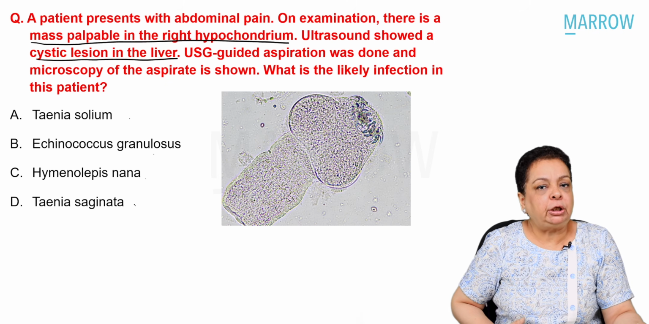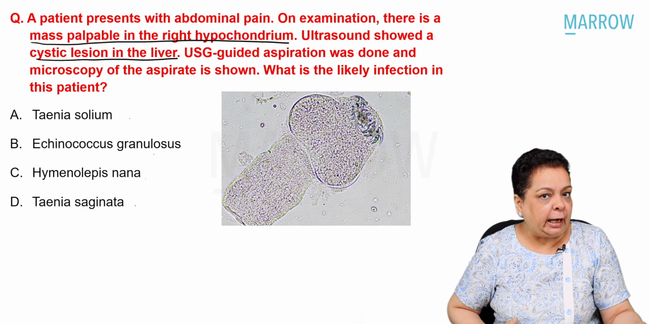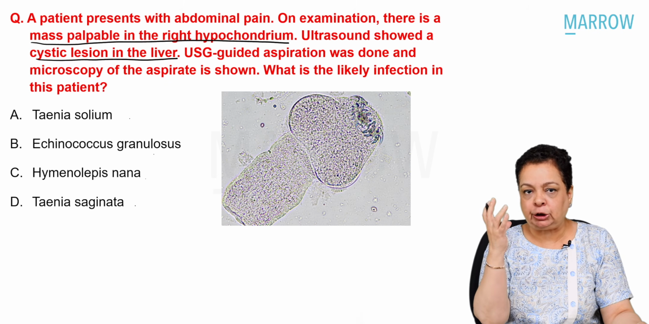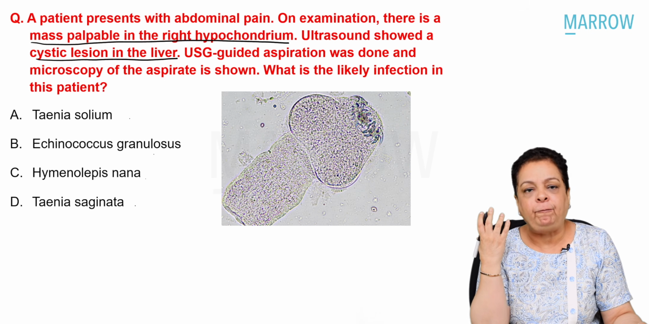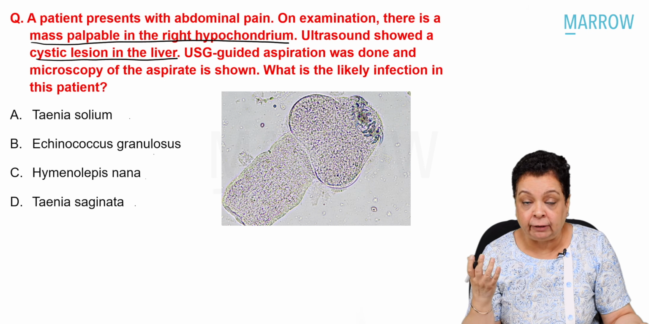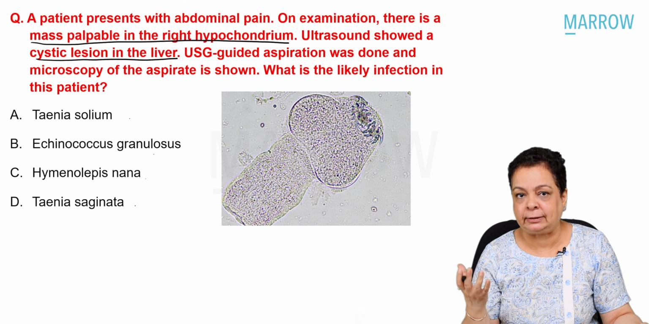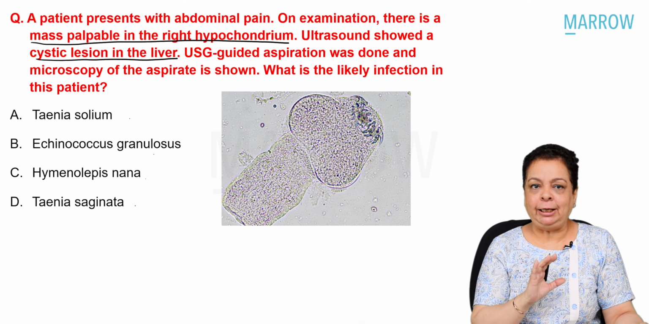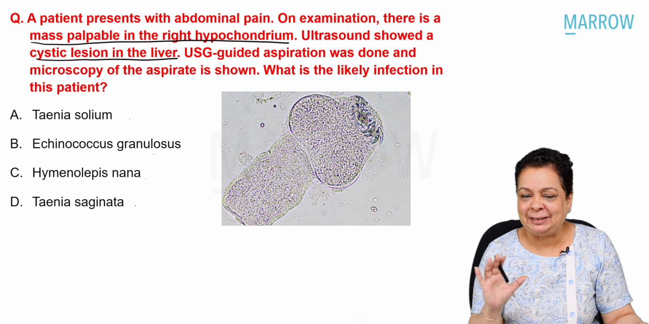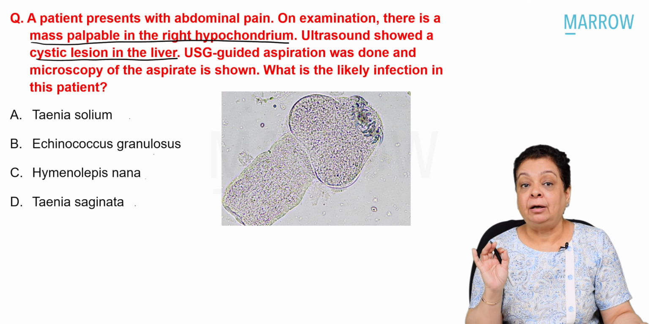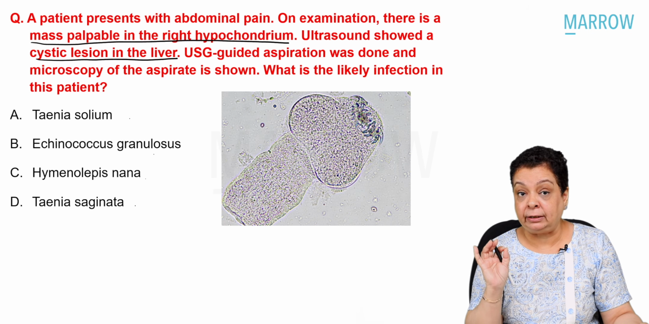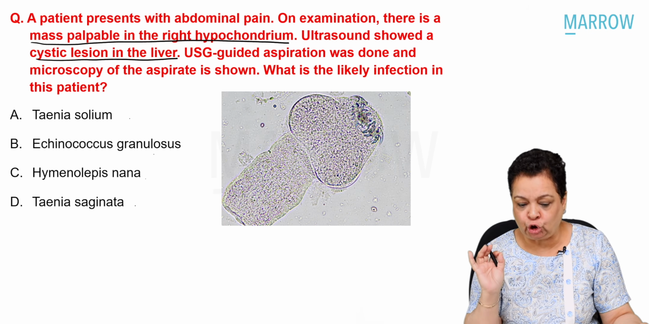So we have a patient who has come with pain and lump in the hypochondrium. There is a cystic lesion seen in the liver. What is the first thing that should strike us regarding infections? It is hydatid disease or hydatid cyst. Ideally, we do not aspirate a hydatid cyst because sometimes release of the hydatid fluid can cause anaphylactic shock, right?